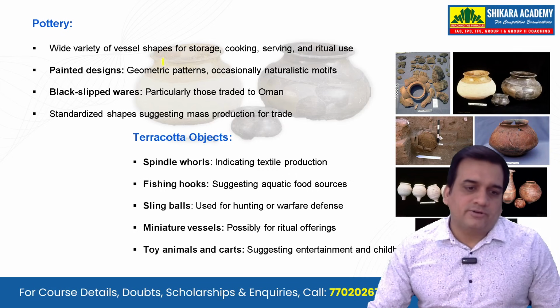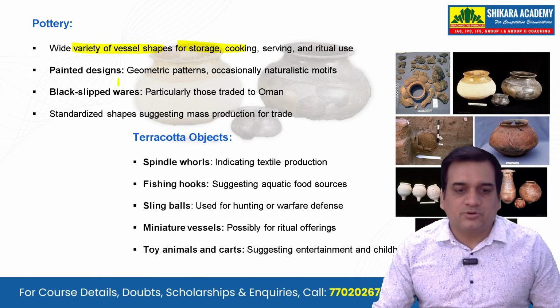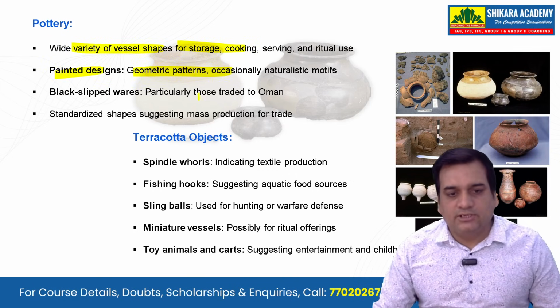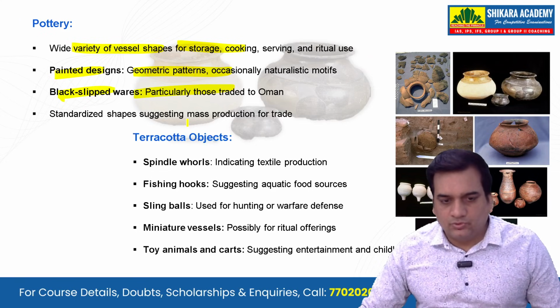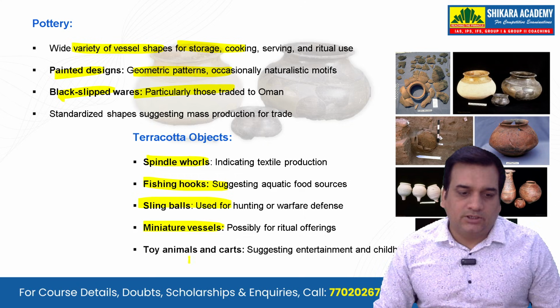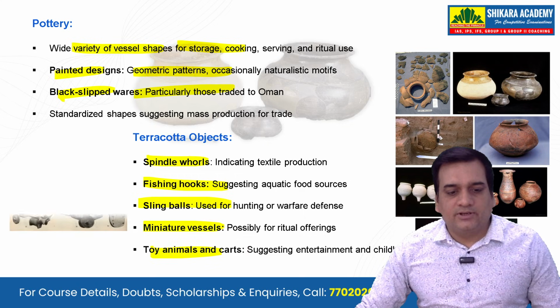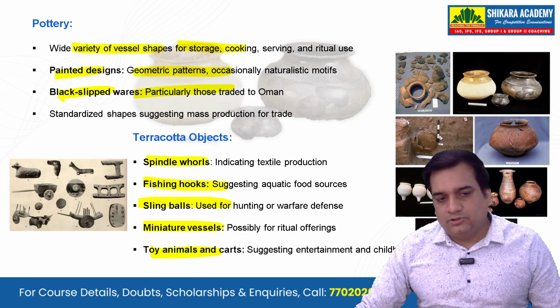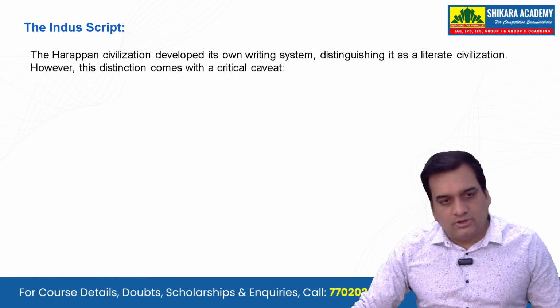What about the pottery? Wide variety of vessels, shapes for storage, painted designs were there, geometric patterns, black slipped wares were also used, particularly those for trade. And terracotta objects like spindle whorls, fishing hooks, sling balls, miniature vessels, and toy animal carts were also found as part of terracotta objects.